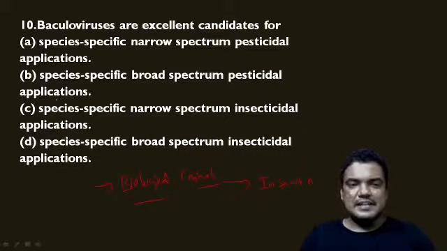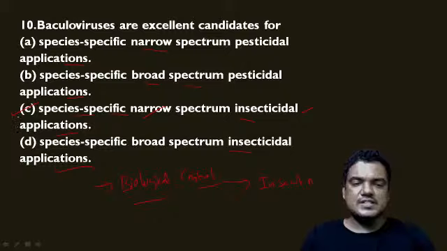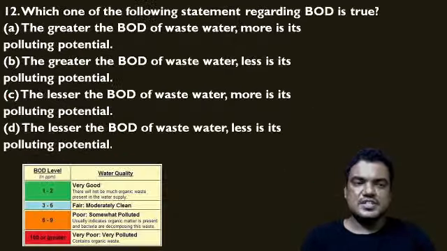Let us read the statements. They are species specific narrow spectrum pesticidal applications, species specific broad spectrum pesticidal applications, species specific narrow spectrum insecticidal applications, species specific broad spectrum insecticidal applications. First of all, they are insecticidal applications. They are species specific, narrow spectrum insecticidal applications. So the right statement for this question is C. Now let's see the next question.